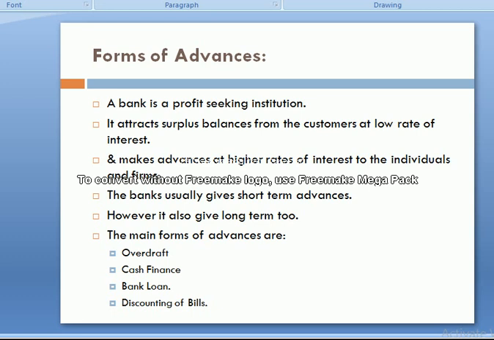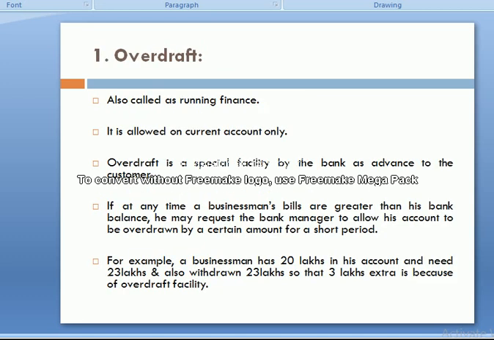Keep in mind, dear students, a bank usually gives short-term loans. Mostly they emphasize short-term loans. However, banks also give medium-term as well as long-term loans. Banks give loans in the shape of bank overdraft, cash financing, bank loan, and discount of the bill. One by one, we are going to discuss them.